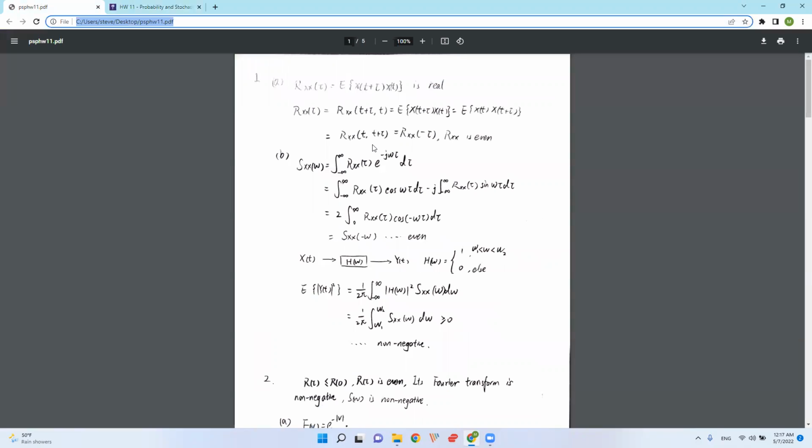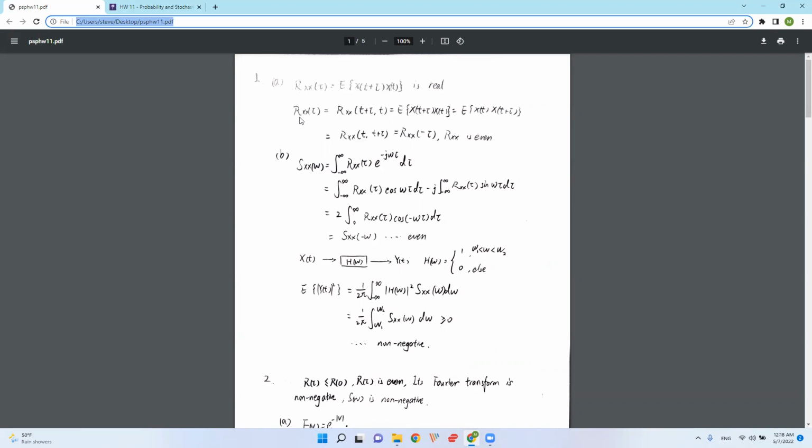For the first part, to prove it's real, simply write down the autocorrelation in its expected value form. It looks like this. We know that X(t+tau) and X(t) are both real valued, and their multiplication should be a real value, and their expected value should be a real value. So its autocorrelation is real.